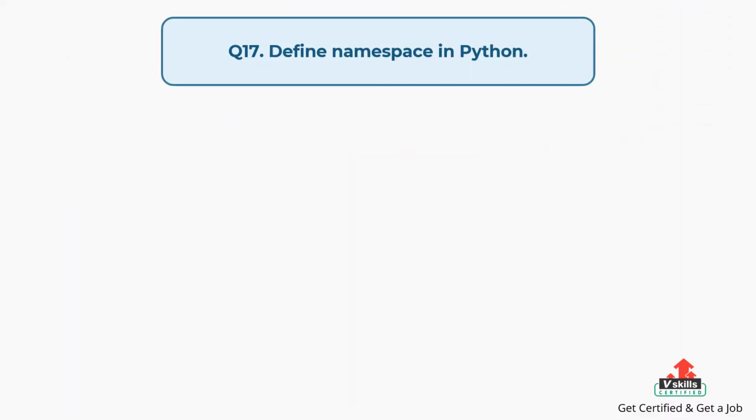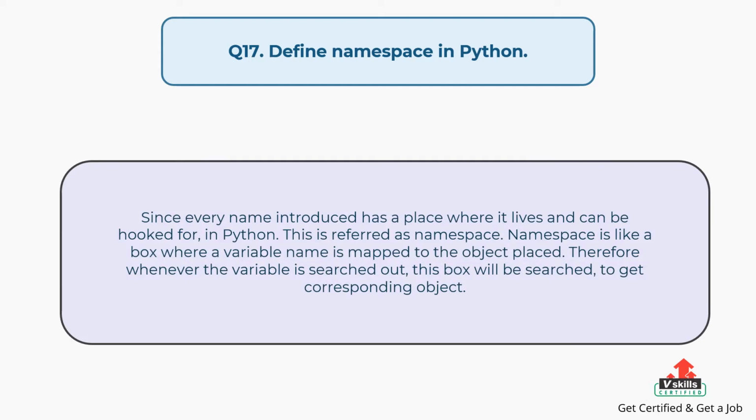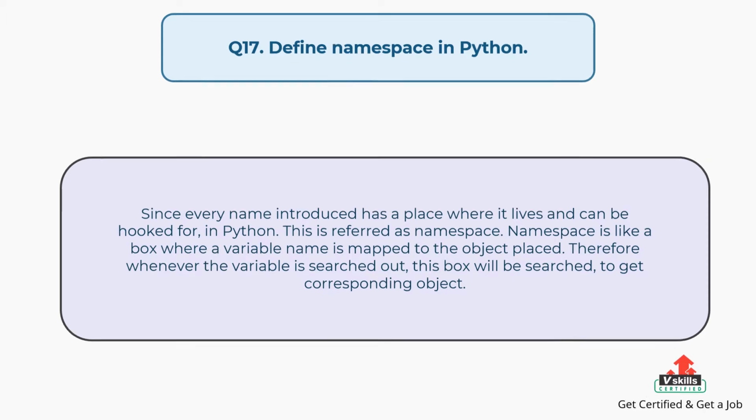Question number 17. Define namespace in Python. The answer is, since every name introduced has a place where it lives and can be looked up in Python, this is referred to as namespace. Namespace is like a box where a variable name is mapped to the object placed. Therefore whenever the variable is searched for, this box will be searched to get the corresponding object.